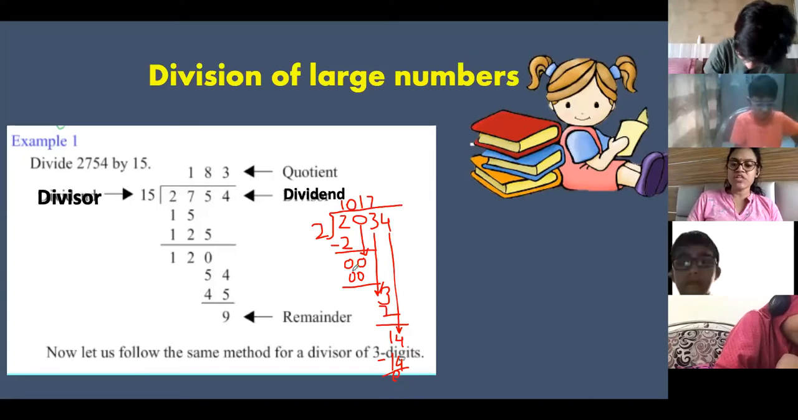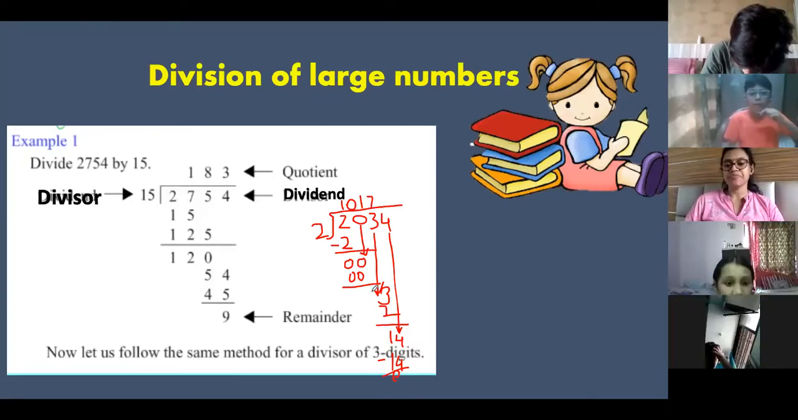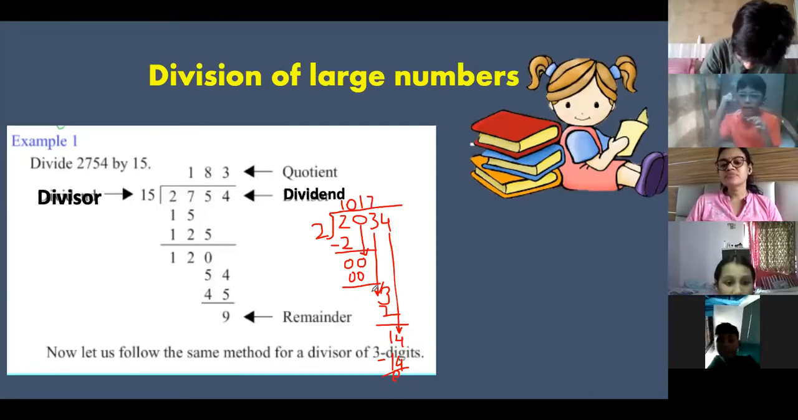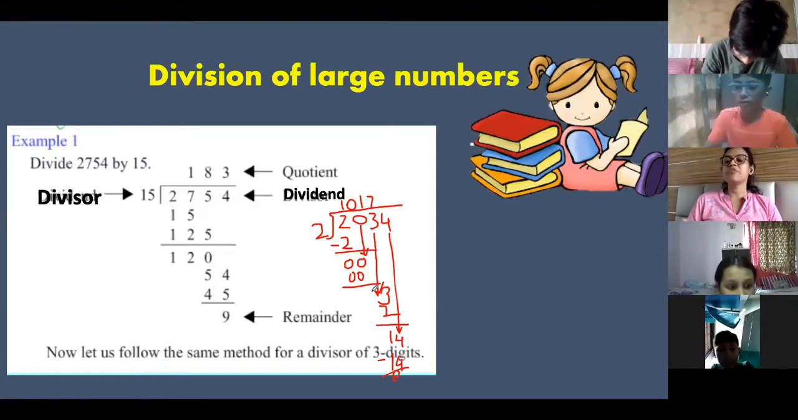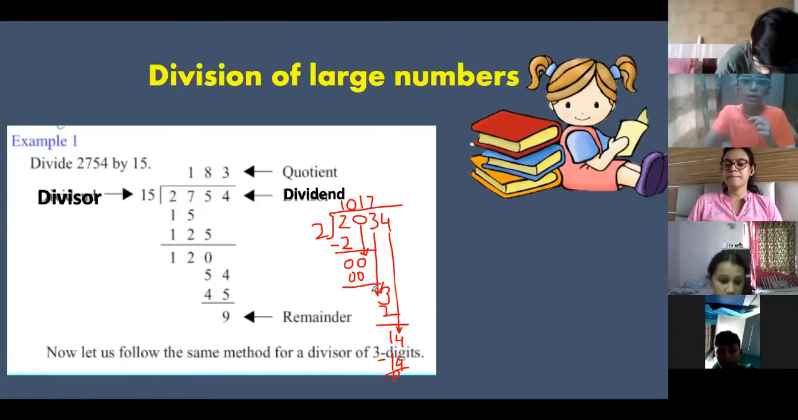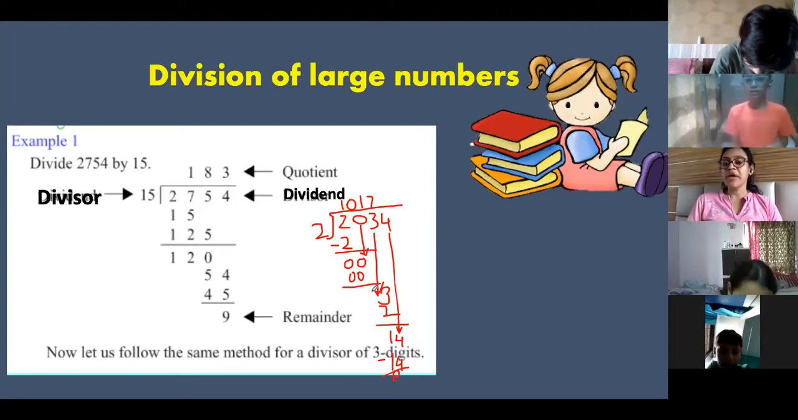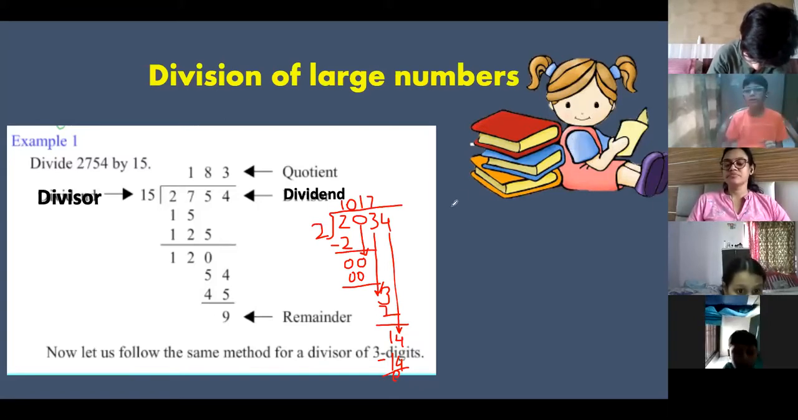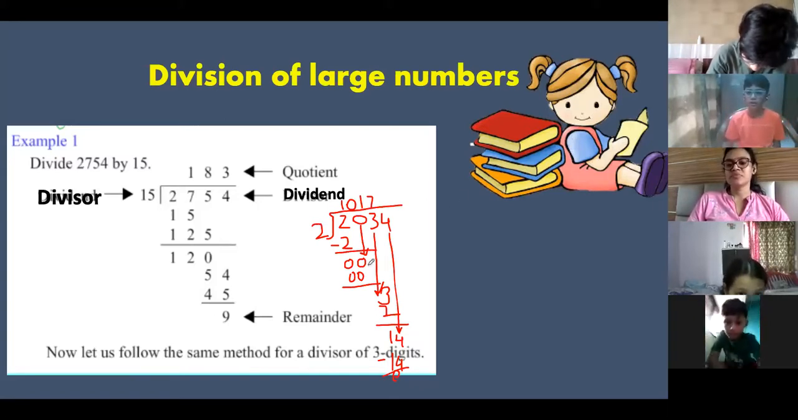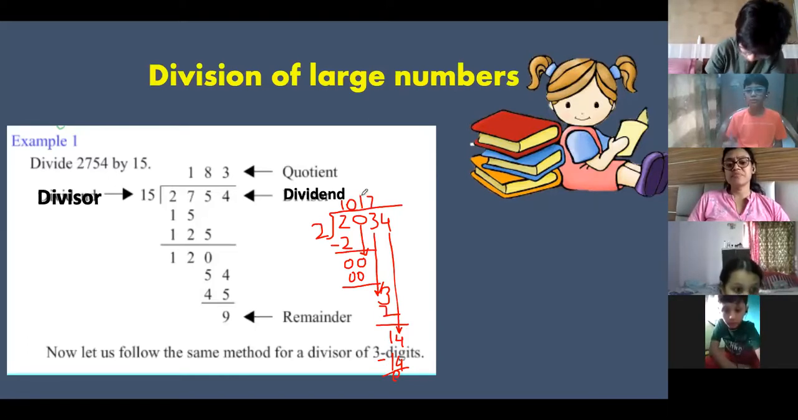Ma'am, in the first step I did 0. The remainder should never be more than the quotient. No, the remainder should never be more than the divisor, not the quotient. Ma'am, but how can it be more than the quotient? Because it is so big now. The quotient comes so big.